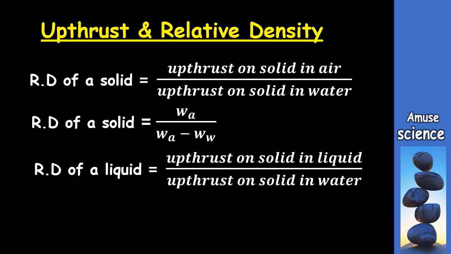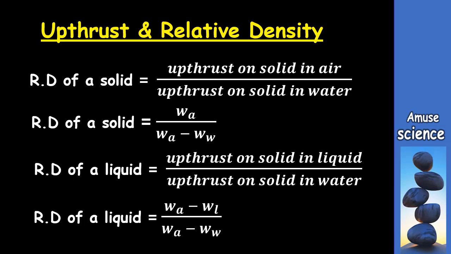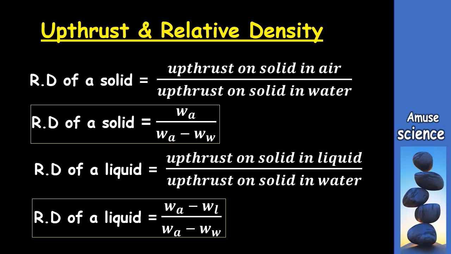So we can write this in terms of symbols as relative density of liquid is equal to WA minus WL, that is the upthrust in the liquid, where WL represents weight in the liquid, divided by WA minus WW, that is weight in air minus weight in water. So let's differentiate between the relative density of a solid and the relative density of a liquid when we are using Archimedes' principle or the principle of upthrust.